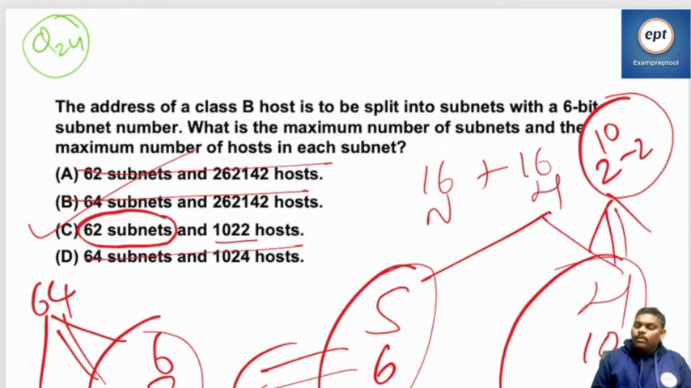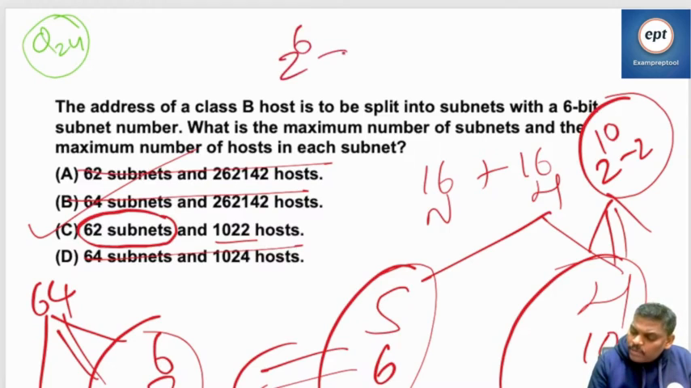What is the maximum number of subnets and the maximum number of hosts in each subnet? 10 bits are there, so 2 power 10 minus 2. Host is always minus 2. Subnets, sometimes he is doing it, sometimes he is not doing it. No need to bother. Don't worry anything about subnet.